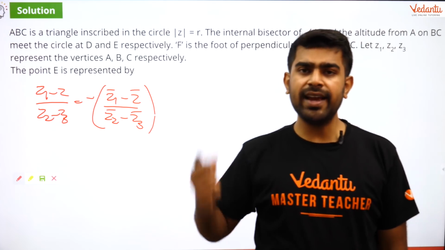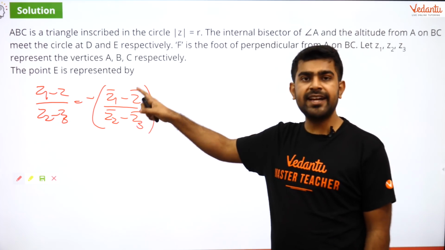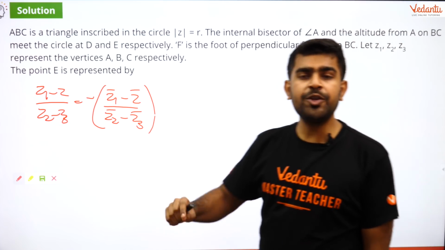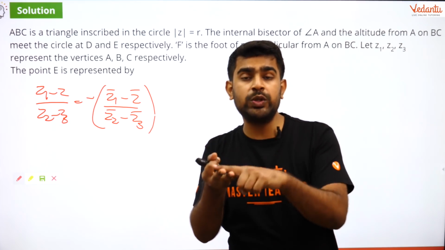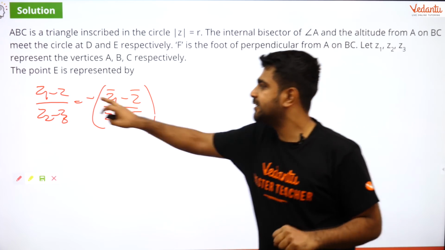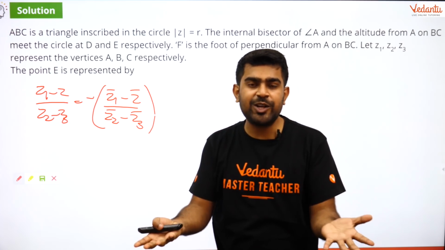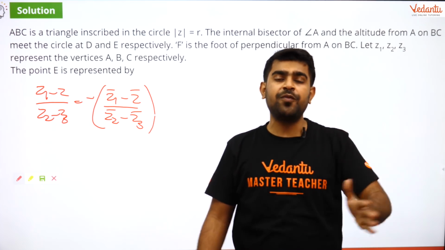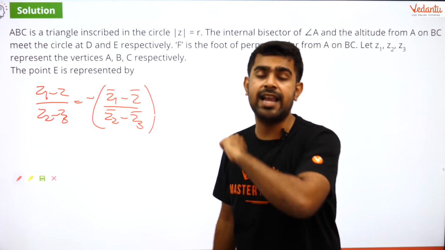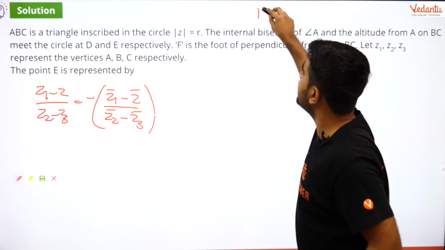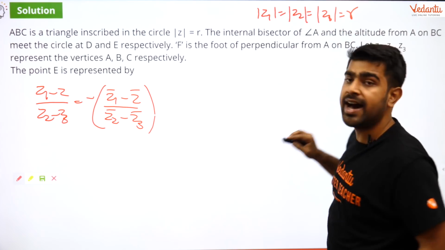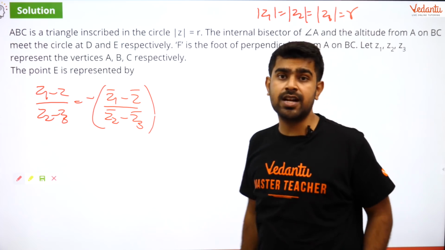But wait a minute, guys. You can get rid of this conjugate by using modulus, right? Because don't you agree Z, Z1, Z2, Z3, all four of them lie on the circle? Z1, Z2, Z3 definitely lie on the circle because they are nothing but the vertices of the triangle whose circumcircle is given. So I can say that mod Z1 equal to mod Z2 equal to mod Z3 equal to R, which is nothing but the radius of this circumcircle.